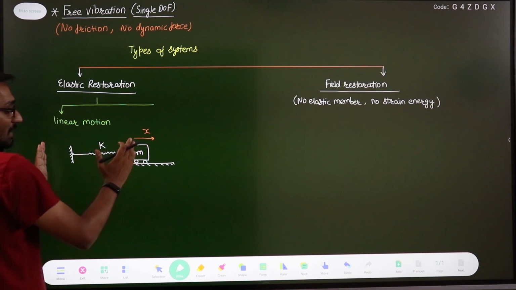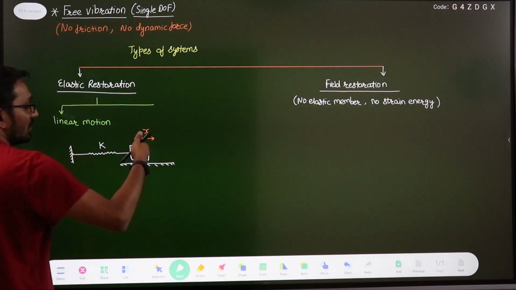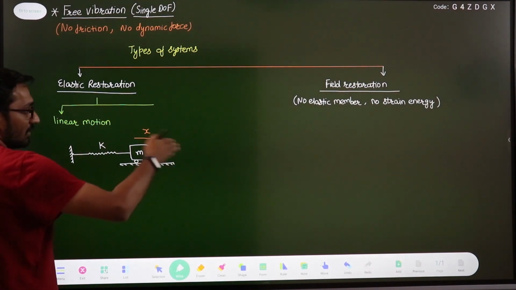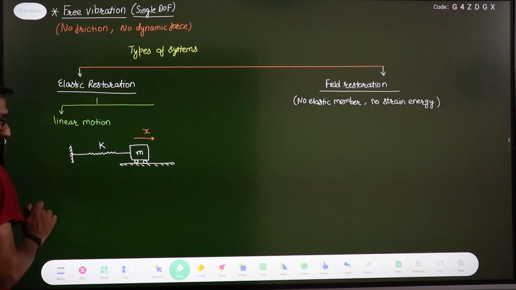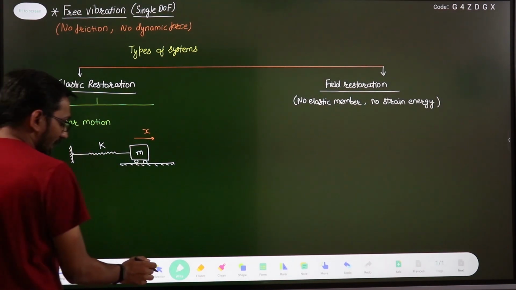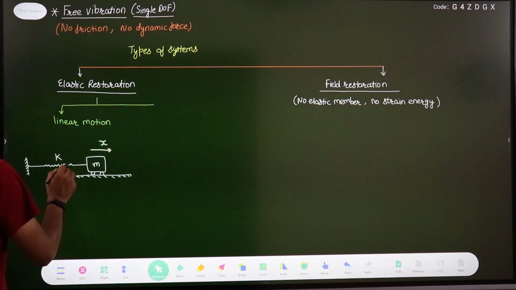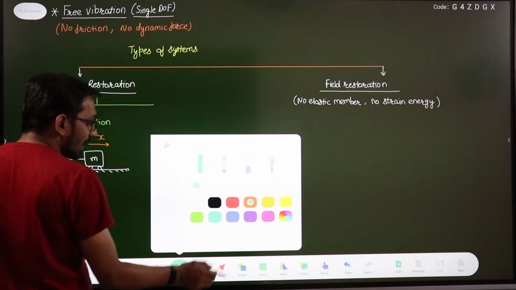This is at its equilibrium position. Now if you give the displacement, the spring will be stretched and this block of mass m will be in a translation motion, like this. So this is your linear motion case, if the spring is a linear spring, right? Second one is your angular motion case, if the system is under angular motion.